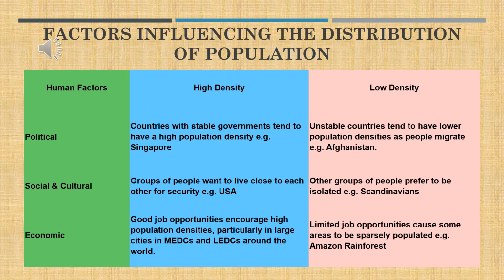Here, children, they have given MEDC, more economically developed countries, and less economically developed countries. So the developed countries will have high density of population and less developed countries will have low population.